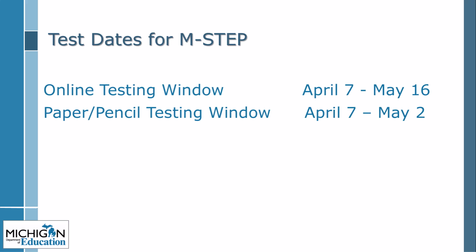For those schools pre-approved to administer a paper-pencil assessment for M-STEP, the window is 4 weeks, from April 7th through May 2nd. Except for schools that have applied for and received an online waiver, paper-pencil testing is allowed only for those students for whom online testing is not appropriate.